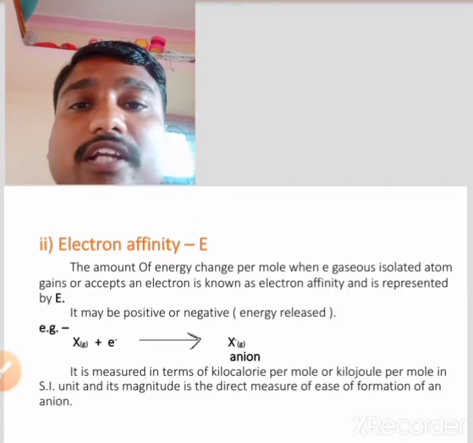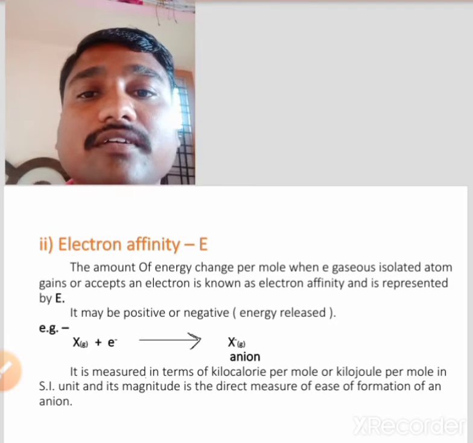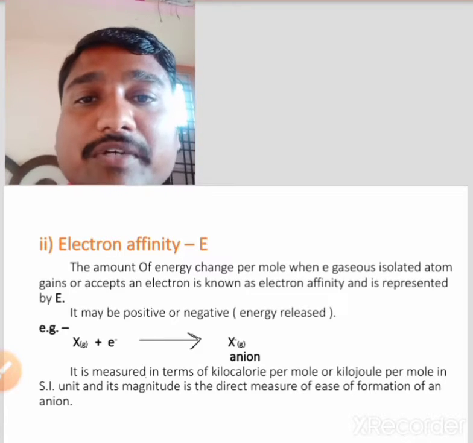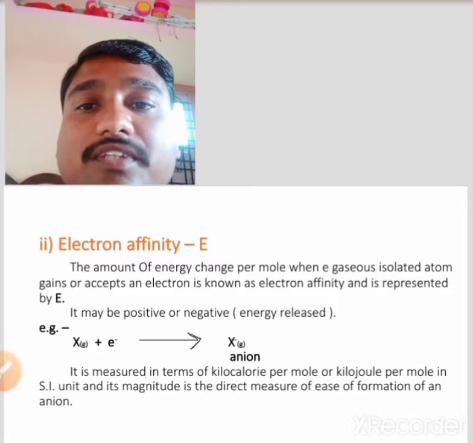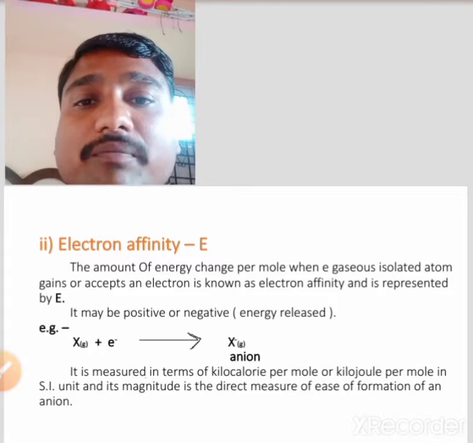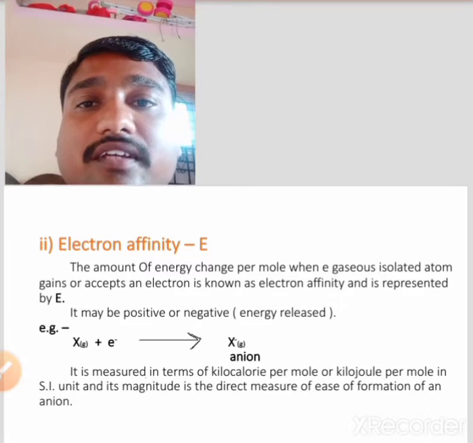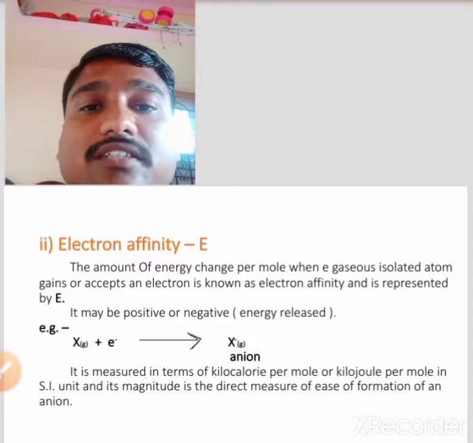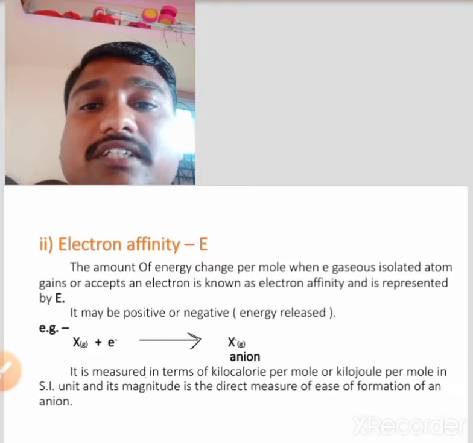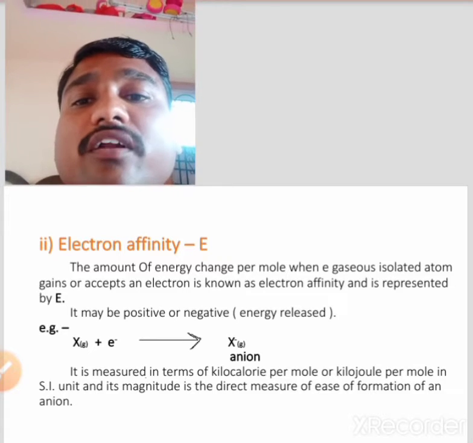Then second, electron affinity. Electron affinity is represented by capital E. What is meant by electron affinity? The amount of energy released when a gaseous isolated atom gains or accepts an electron is known as electron affinity. It may be positive or negative.